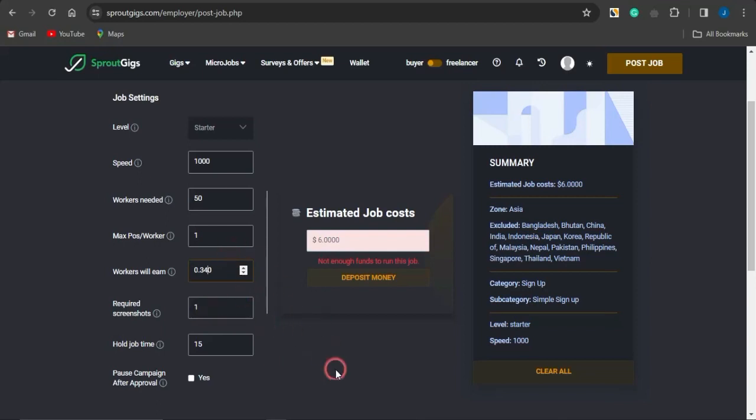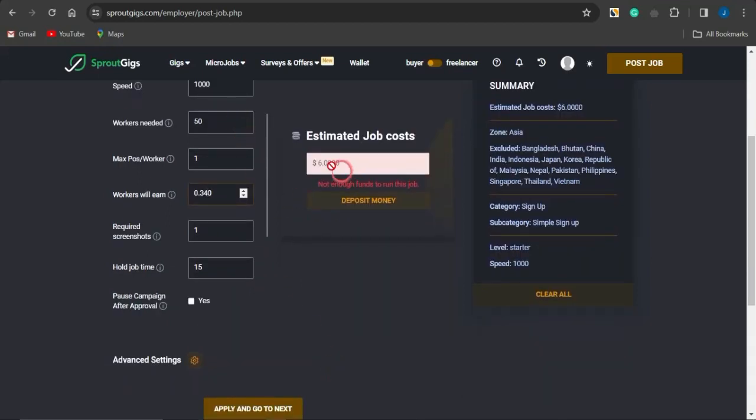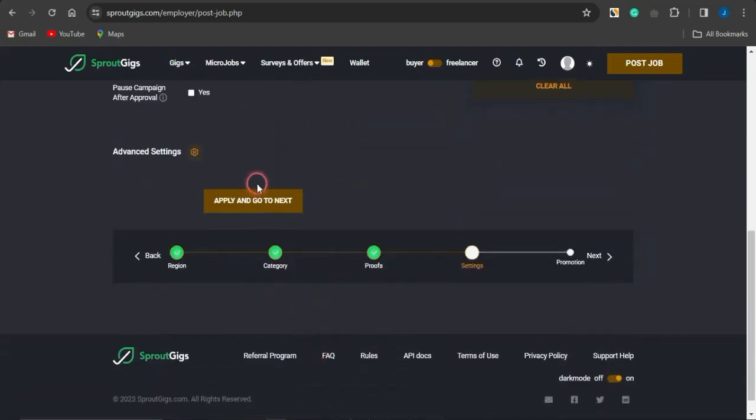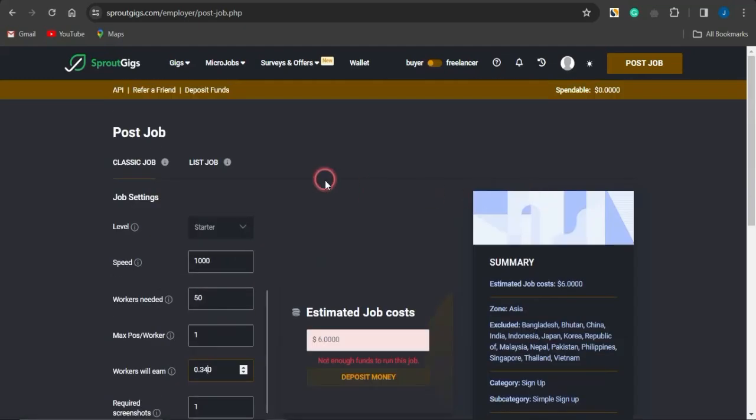You can see right here, this is the exact amount I need to fund this account to post this job. So you can click on apply and go to next. And guys, we're already on the settings section. If you click on apply and go to next, you just have to preview the offer you're promoting and publish it on this platform, and your offer will be listed among those which you saw earlier on this platform.